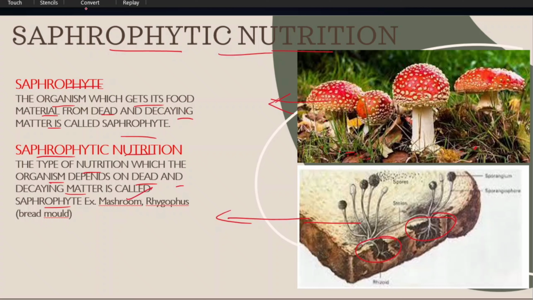For example, mushrooms and Rhizopus. Rhizopus is called bread mold. It is depending on decaying bread, putrefying bread. Here, the mushroom is also depending on dead leaves, dead organisms, dead and decaying organisms. So this is also called a saprophyte.